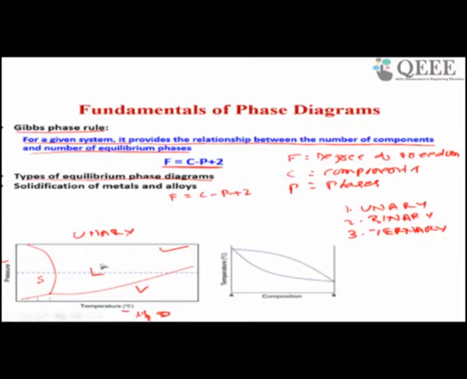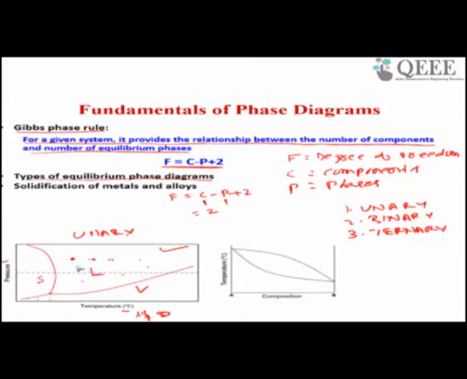Now suppose this is the phase diagram and I want to know the phase here. Here it is a single phase. So what is the degree of freedom here? F equal to, component is 1, phases is 1. So F equal to 2. So if I take any point in this region, my degree of freedom is 2. What does it indicate? It indicates that I have the freedom to vary two parameters together. So for example, I can fix a temperature and pressure.